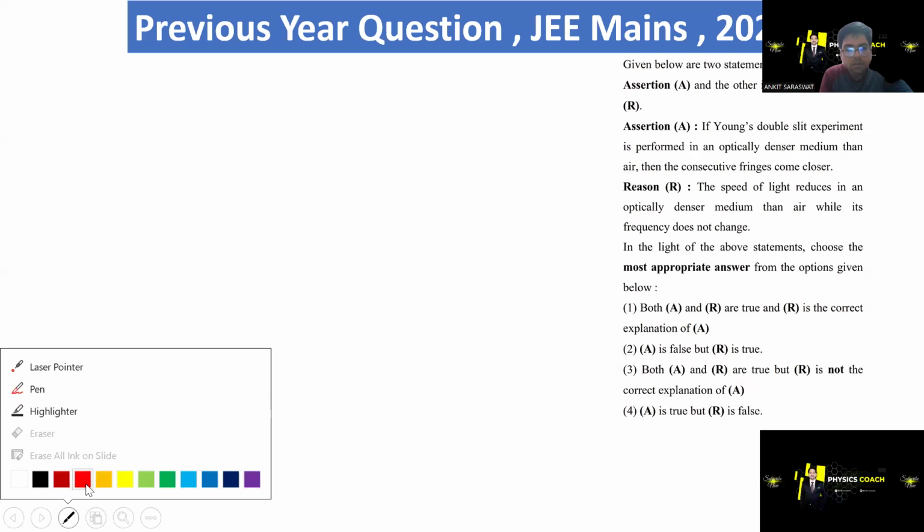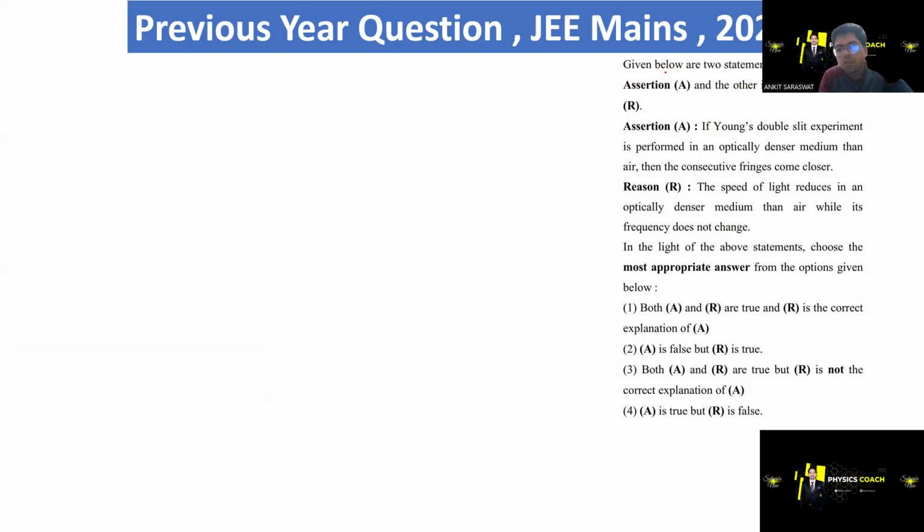So hi everyone, look at this question. Given below are two statements, one is labeled as assertion and one is reasoning. Such type of numericals you will find in JEE Mains 2026 also.